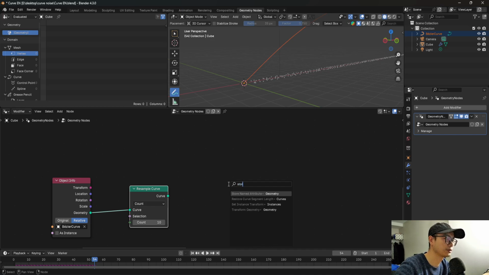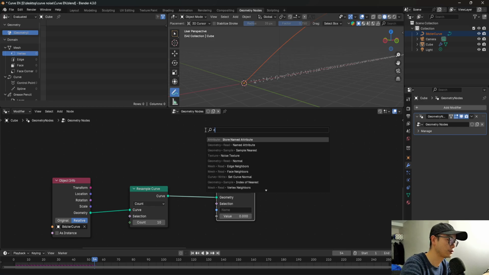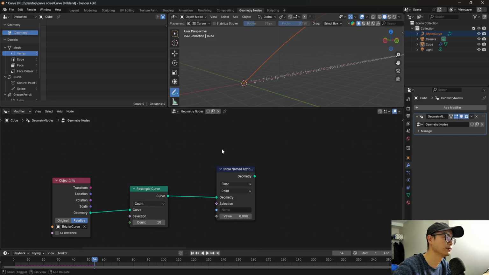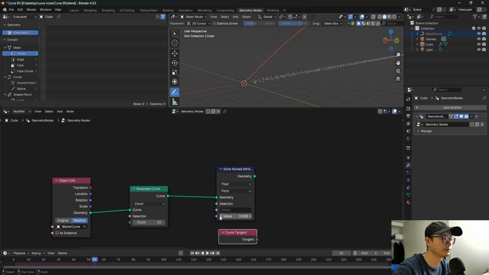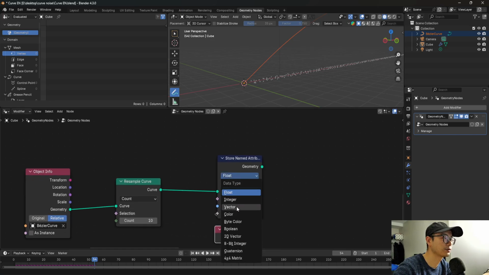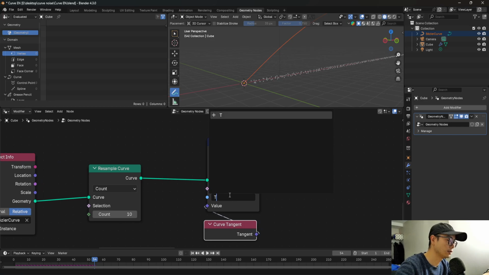Then we will spawn an attribute here. Not named attribute. Spawn attribute tangent here. Connect here, and the tangent is a vector. So we need to change the float to vector and change the name to tangent.